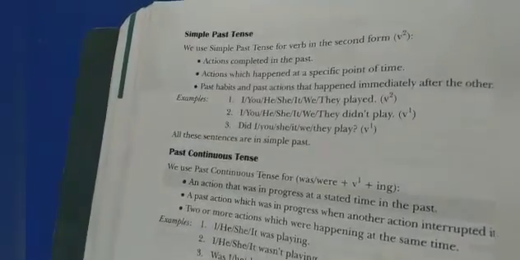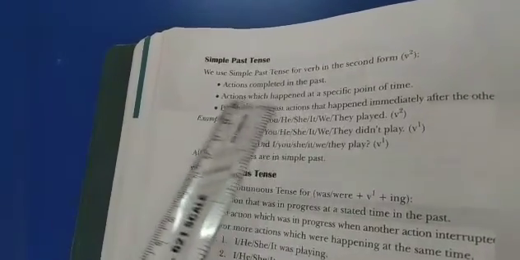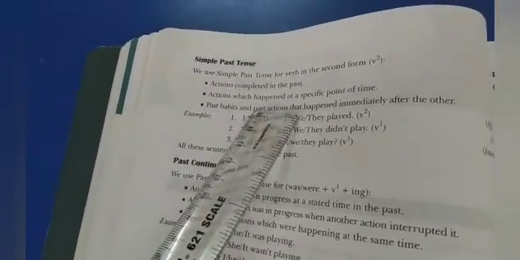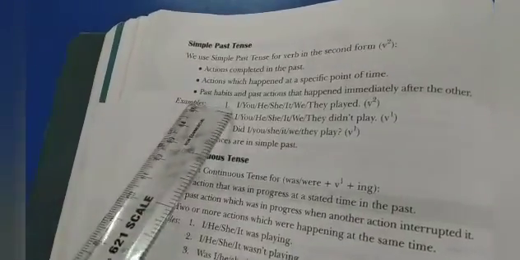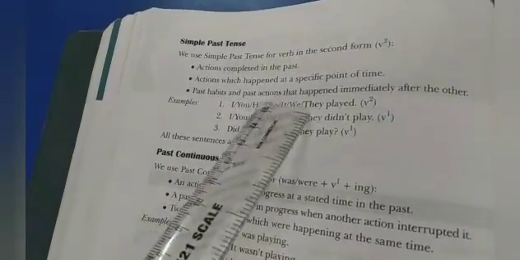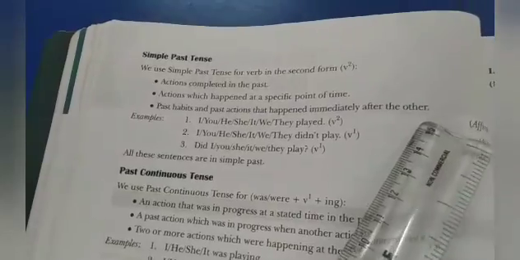Next is simple past tense. We use simple past tense for verb in the second form. It is used for an action completed in the past, actions which happened at a specific point of time, past habits, and past actions that happened immediately after the other.